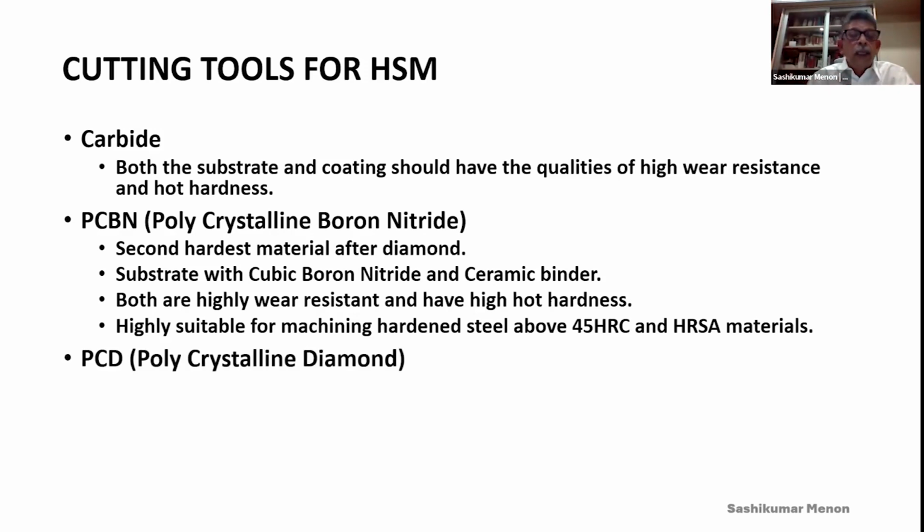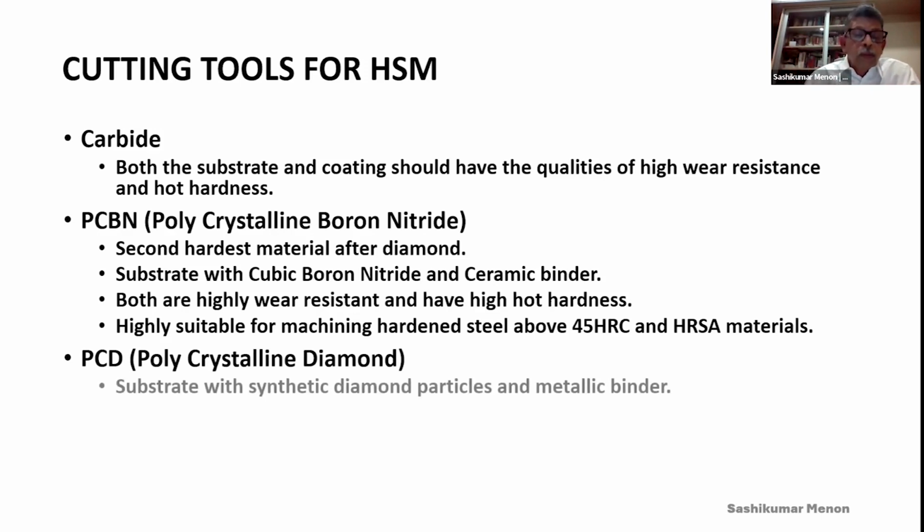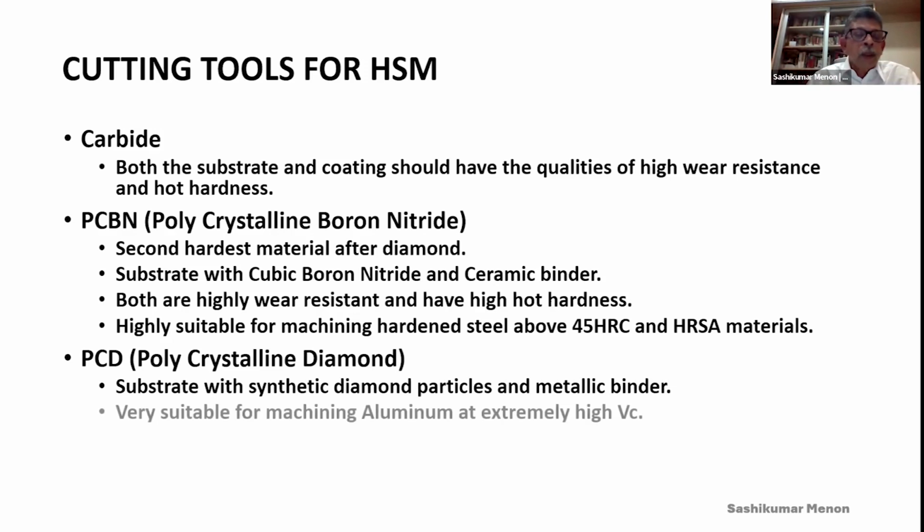Then the third one is PCD, polycrystalline diamond, which is made of synthetic diamond particles with a metallic binder. Diamond, you know, is the hardest substance in the world. It is very suitable for machining aluminum at extremely high Vc, around 2000 to 3000 meters per minute cutting speeds.